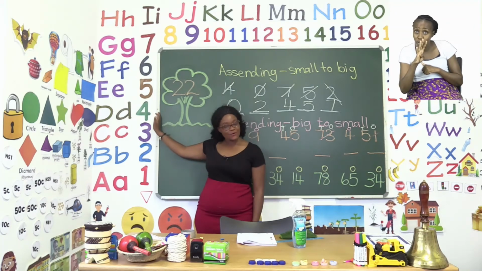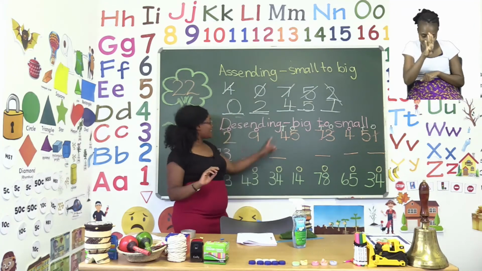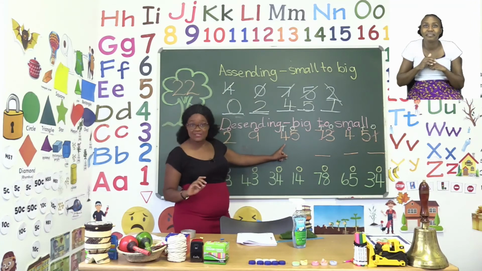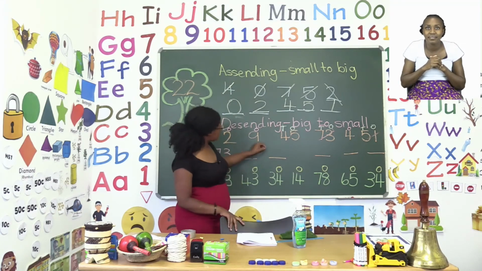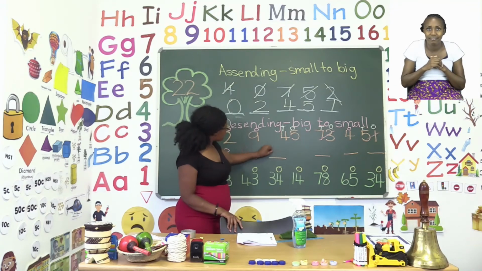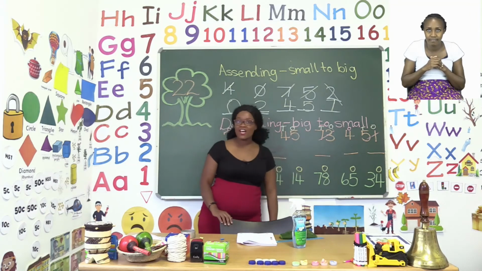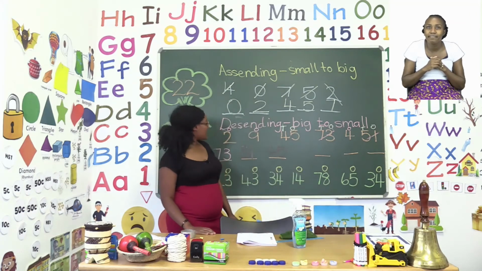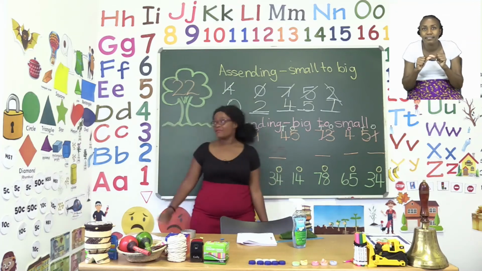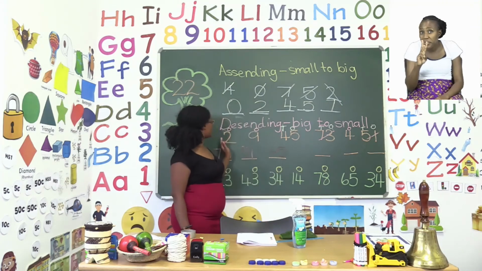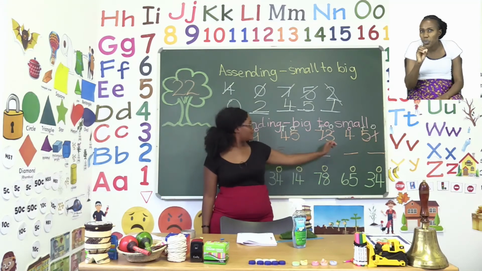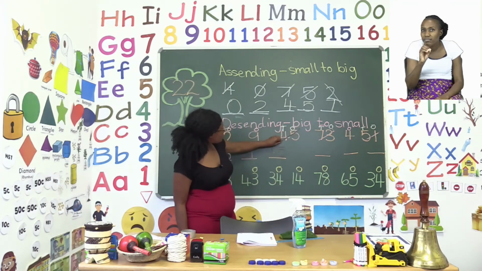Do we have any 4s for 10s? Yes, we do. This one. And this number is 45. Remember, we did our tens and units, so it can't be this one because we said that's a ones. Let's move on. Do we have a 3? No. Don't forget to cross out when you're done.